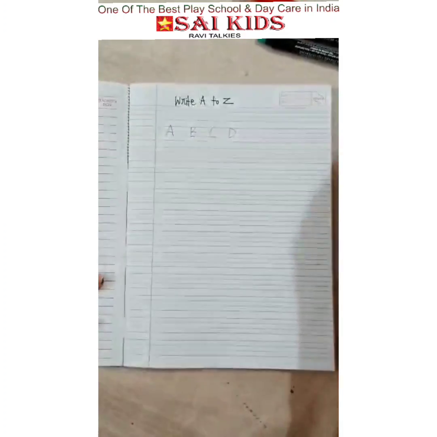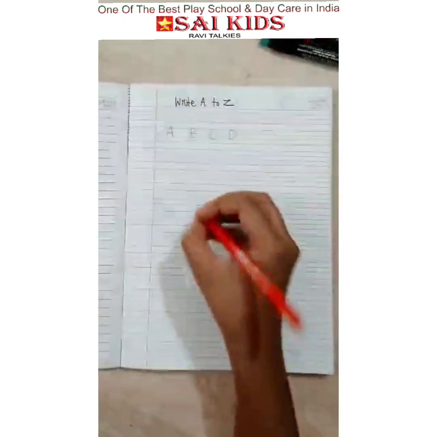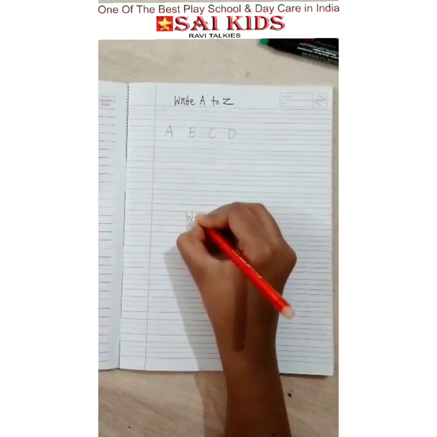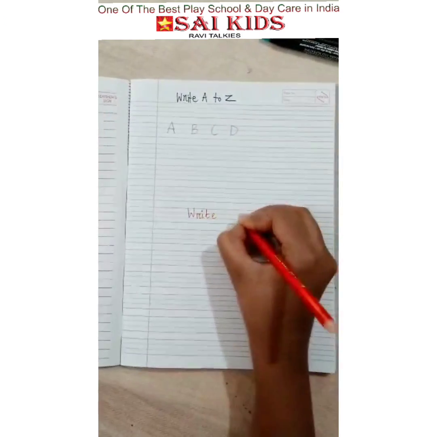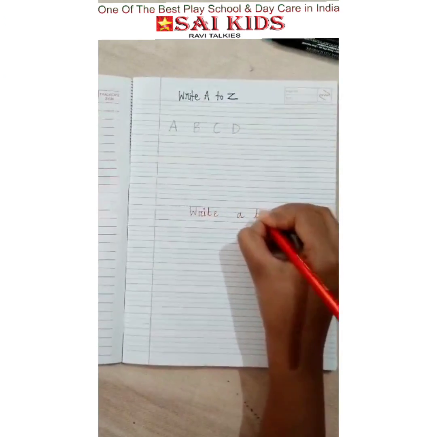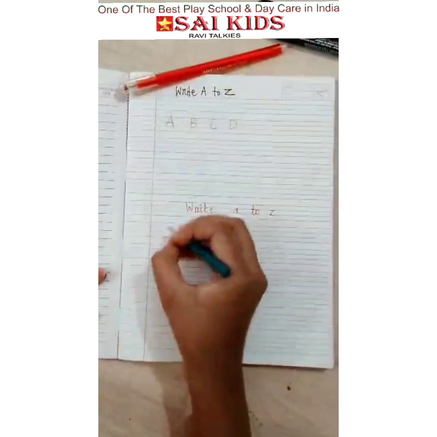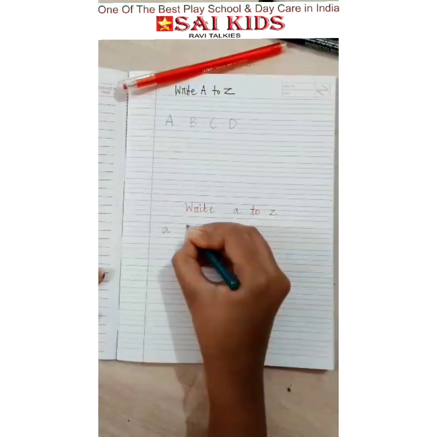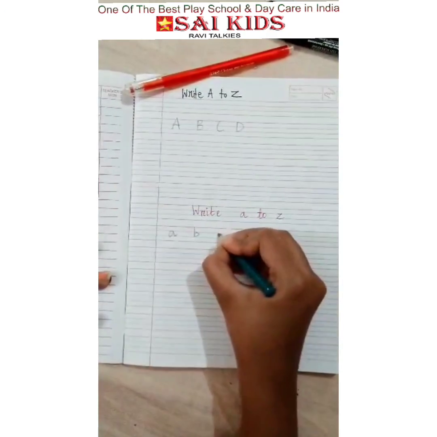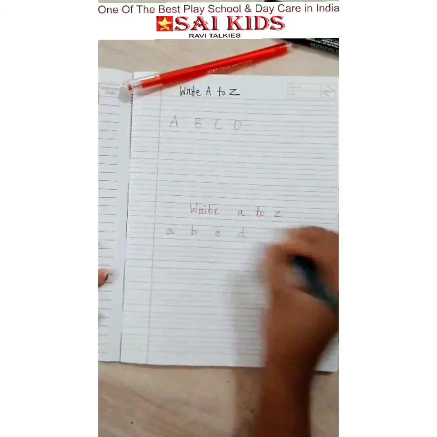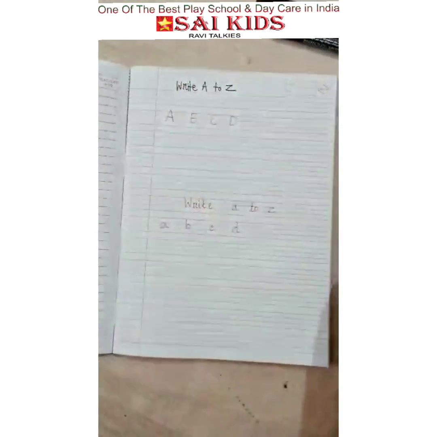Then give them to write A to Z in small letters. Write A to Z, and they will write it like so. A, B, C, D. This will be the task to write it.